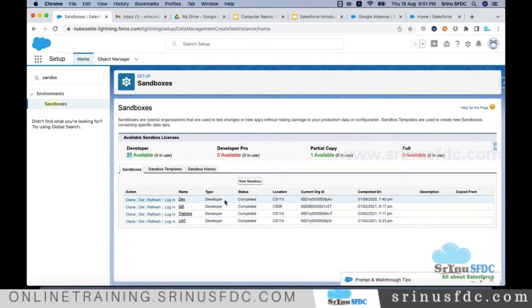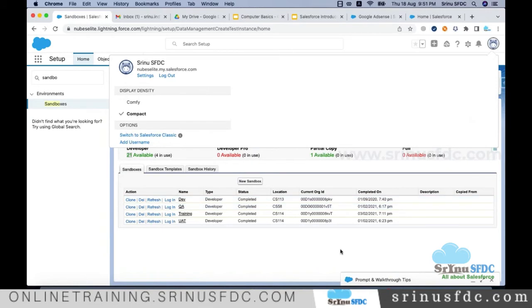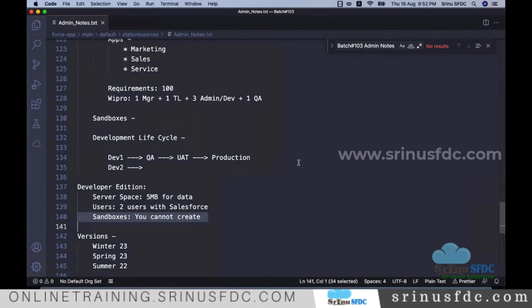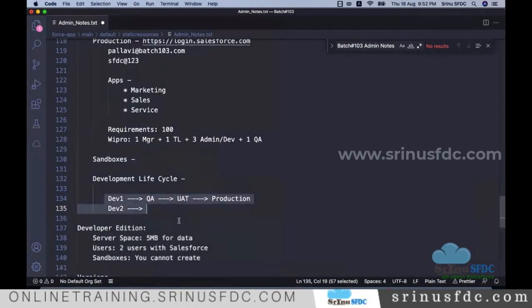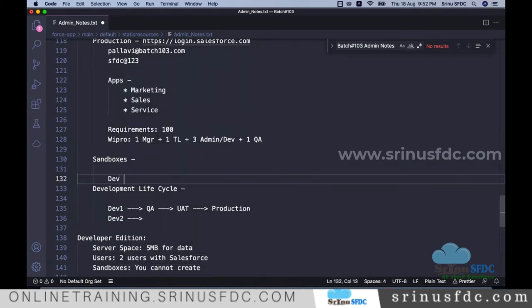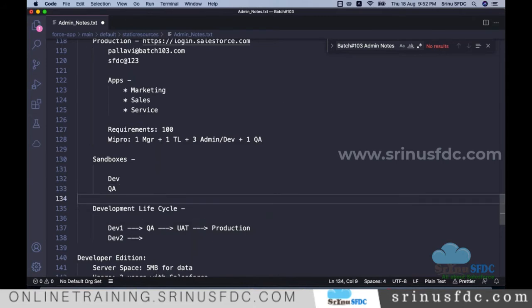Once the sandbox is created, what will happen? This is production. Whatever applications are there, everything will be copied into these sandboxes. To log into production, I told you the URL is login.salesforce.com. In the same way, to log into the sandbox, we have these sandboxes, right? So for our examples, let's say we have this QA and UAT, these sandboxes.